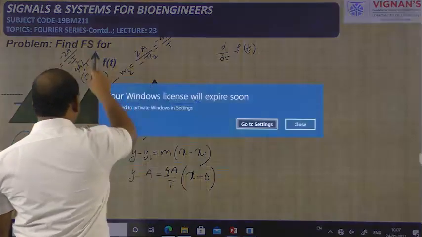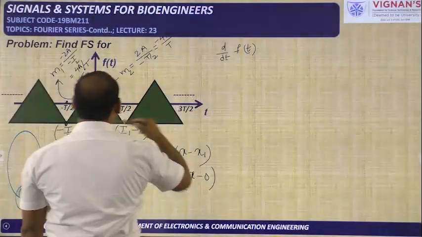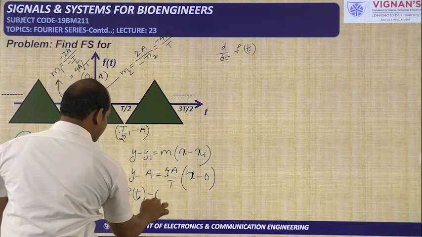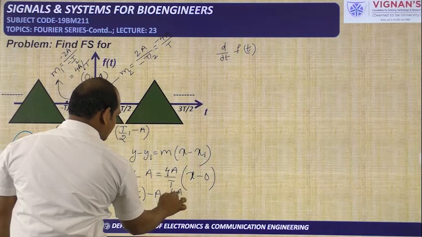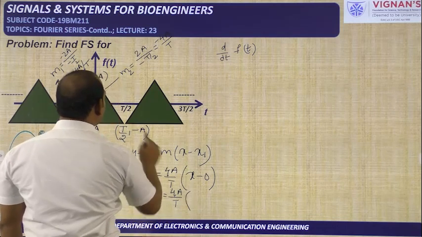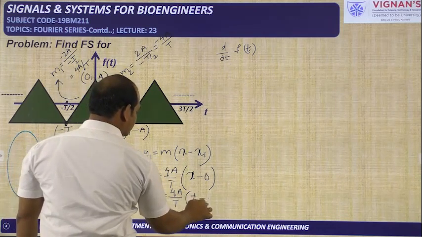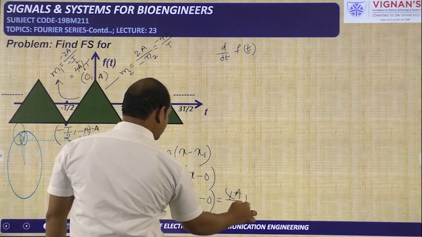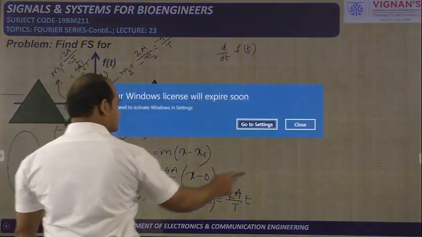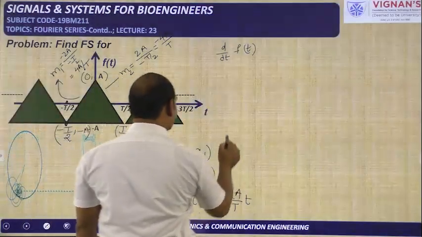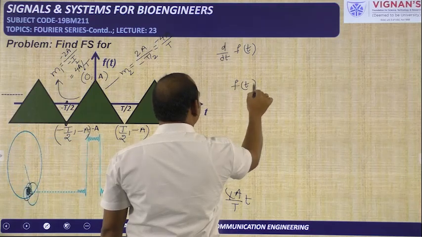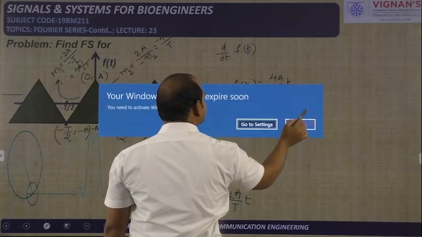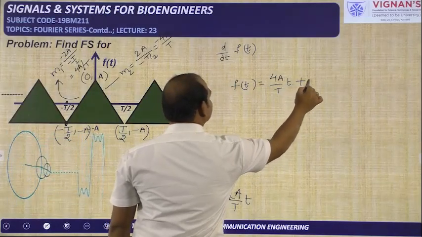Generally on the y-axis f of t is available, so f of t minus a is equal to 4a by t into t, as the x-axis coordinate is t. If you send this minus a to the other side, f of t is equal to 4a by capital T into small t plus a.